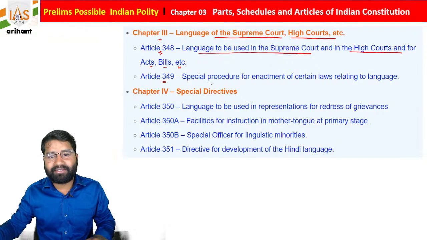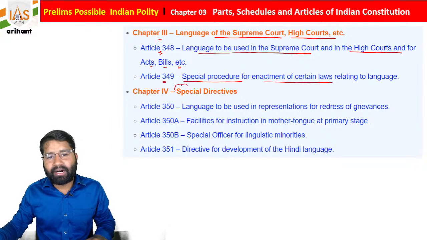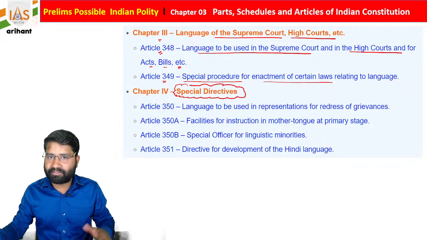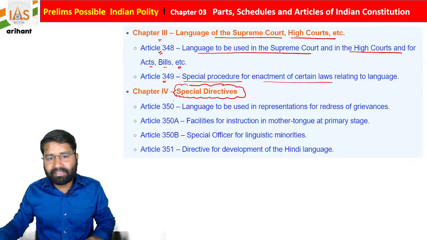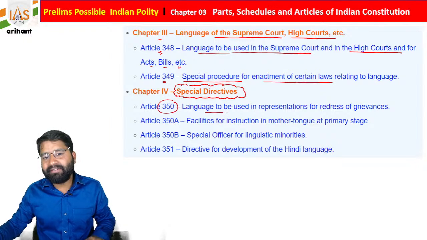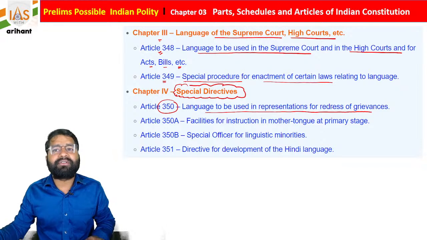Article 349 is about the special procedure for enactment of certain law relating to language, students. Now, chapter 4 of this part is about the special directive. Special directive means it is for the special purpose. Article 350, language to be used in representation for redress of grievances.